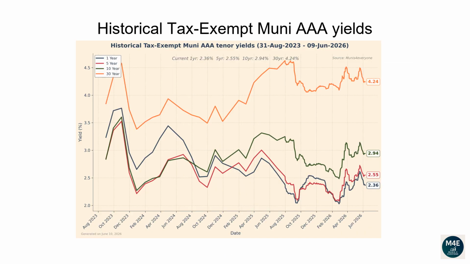This line plot and the next plot show how each tenor of the Muni yield curve has changed over time. From the 31st of August 2023 to the 9th of June 2026, the 1-year yield has dropped from 3.24 to 2.36. The 5-year yield has dropped from 2.85 to 2.55. The 10-year yield has increased from 2.84 to 2.94. The 30-year yield has increased from 3.85 to 4.24.